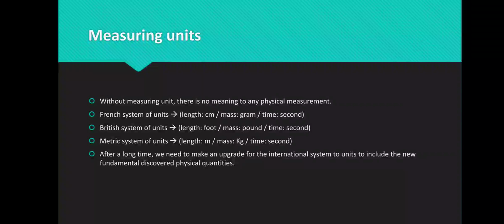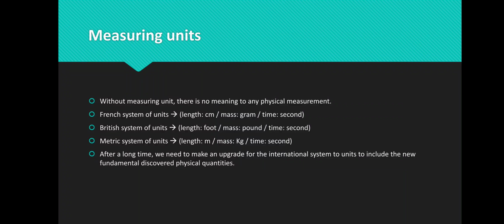The third point is the measuring unit. I told you before that you cannot make any physical measurement without a measuring unit. You will have no meaning for your physical measurement if you don't give the result you obtain a measuring unit. There are many systems for the units. For example, the French system: they put the centimeter as the international unit of length. The standard unit of length is centimeter, in their opinion, of course. They put gram as the measuring unit of the mass, and second as the measuring unit of time.